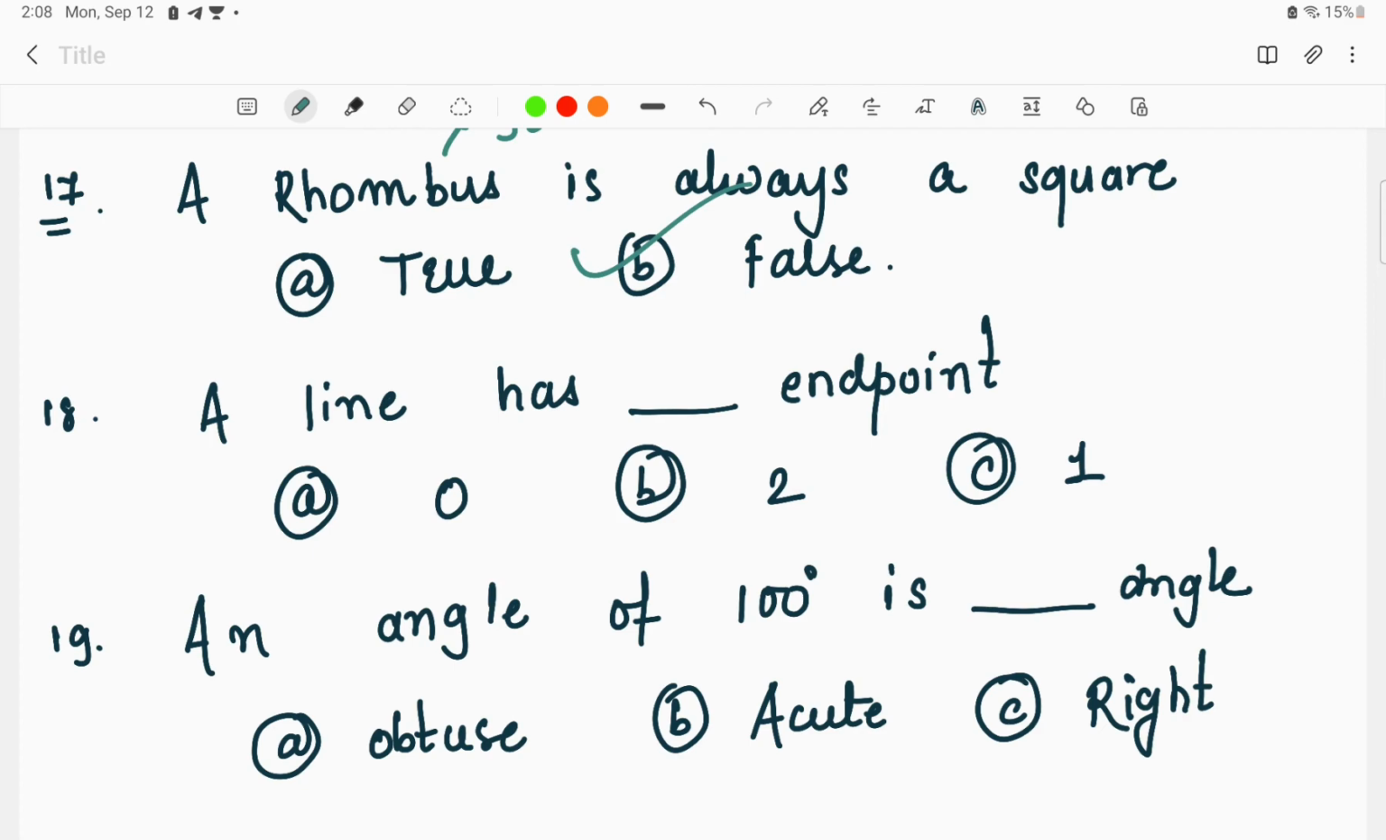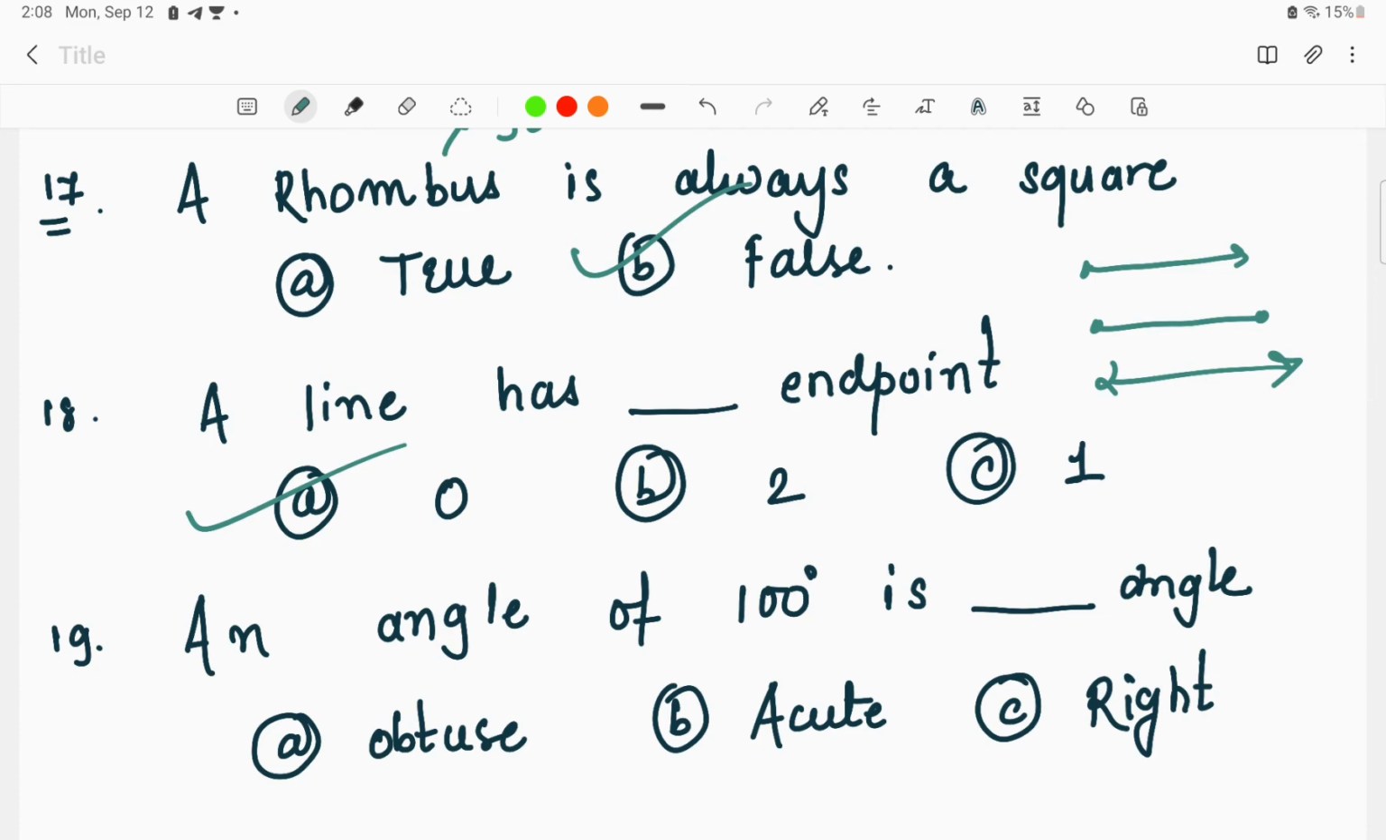Moving on to the next question, a line has how many endpoints? As I have already told you, a ray has one endpoint. Next, we have seen that a line segment has two endpoints, and a line has no endpoints, that is zero endpoints. There is no certainty over here. We can extend the line from minus infinity to plus infinity.